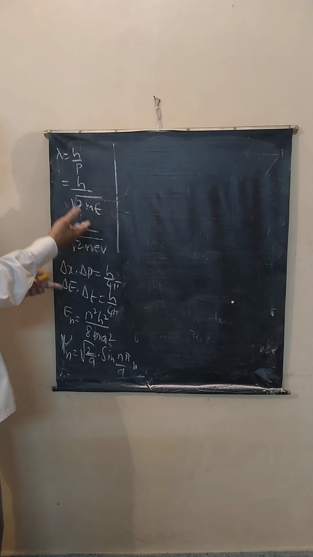Therefore, now delta p will be mass of the electron, 9.1 into 10 power minus 31, into velocity uncertainty 5 into 10 power 4, in kg meter per second.